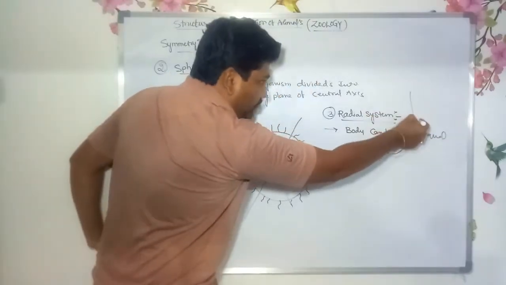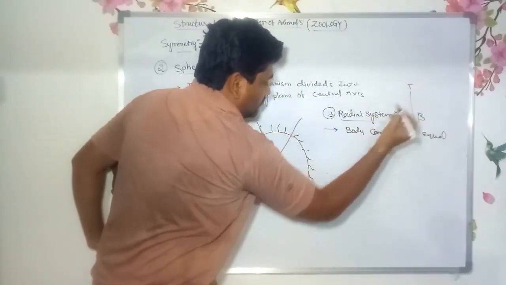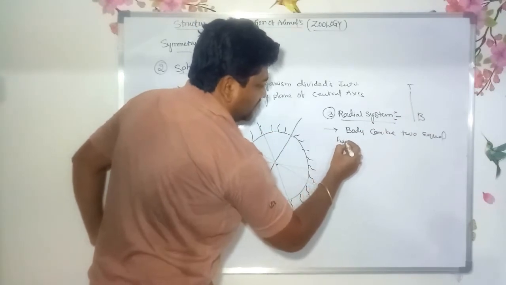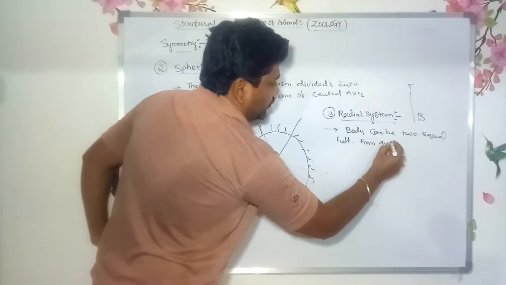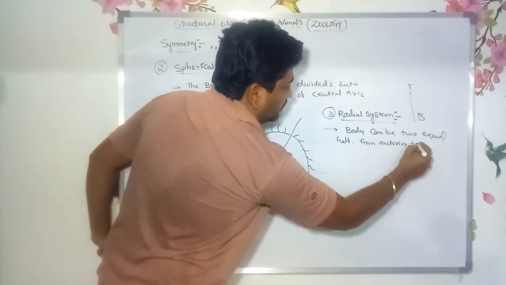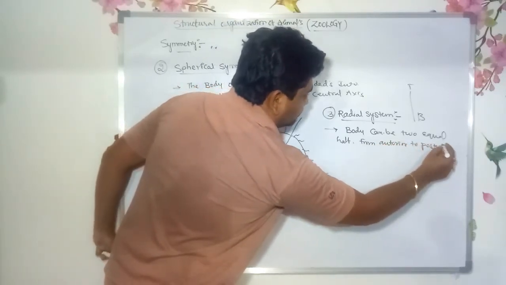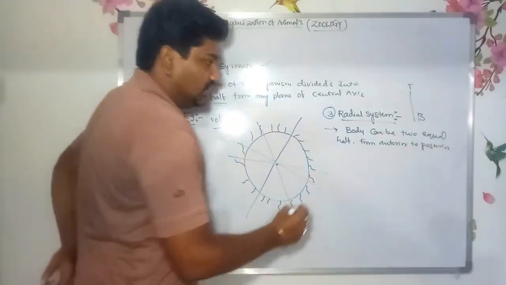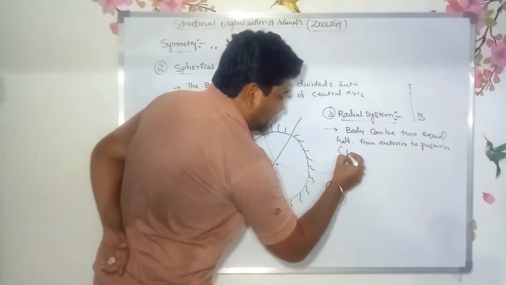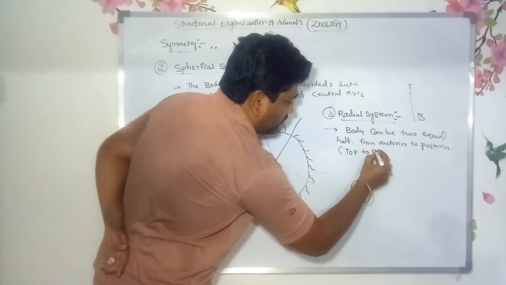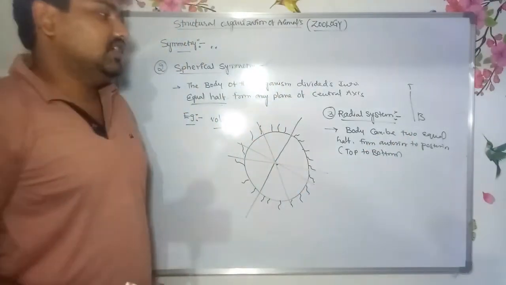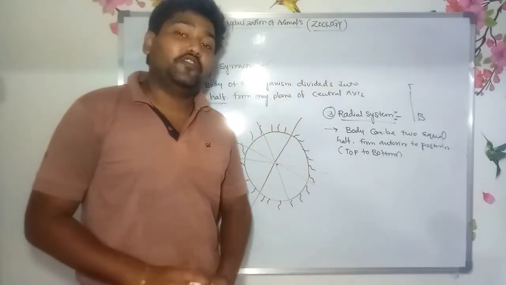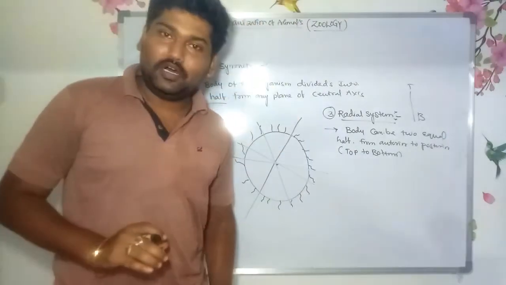Radial symmetry is nothing but dividing the body from anterior to posterior, top to bottom, into two equal halves. This is known as a top-to-bottom division. The body of the organism can be divided into two equal halves from the top to bottom.